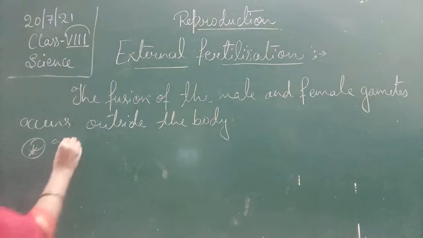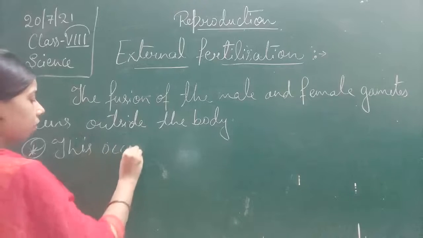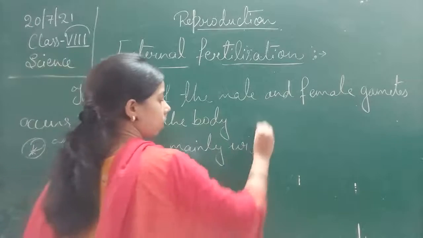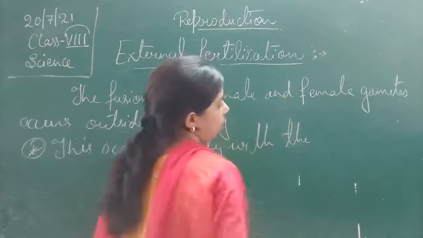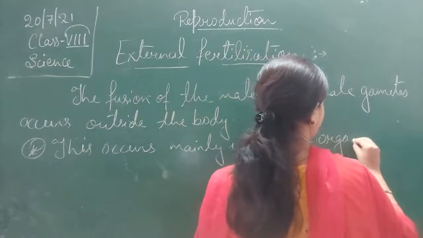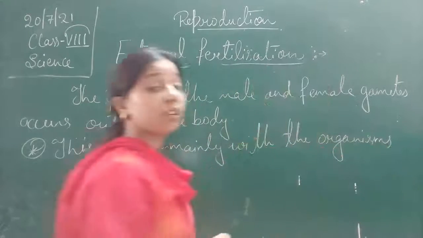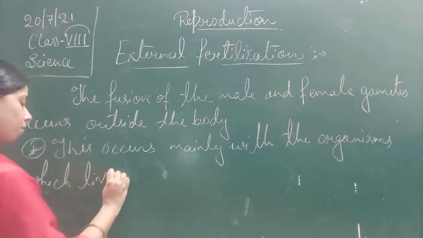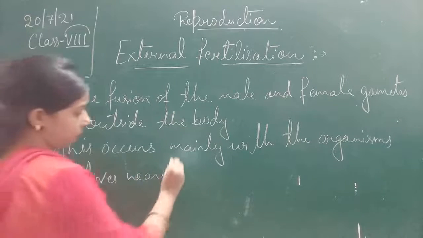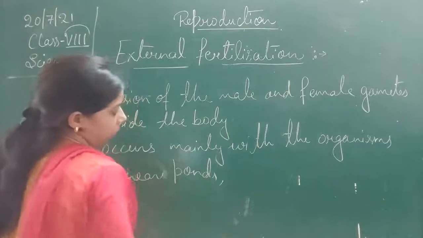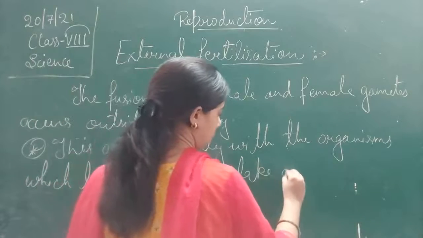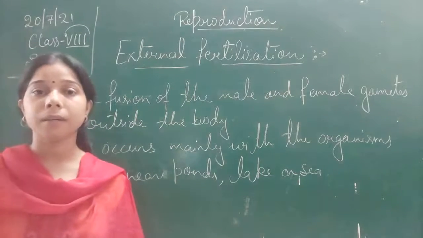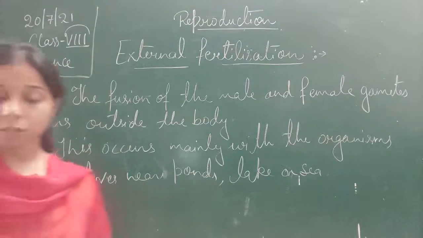Okay, so this occurs mainly with the organisms which live near ponds, lake or sea. They used to show the external fertilization.